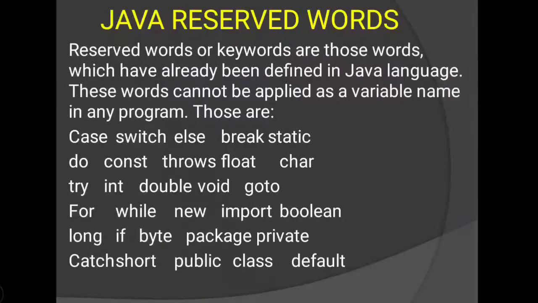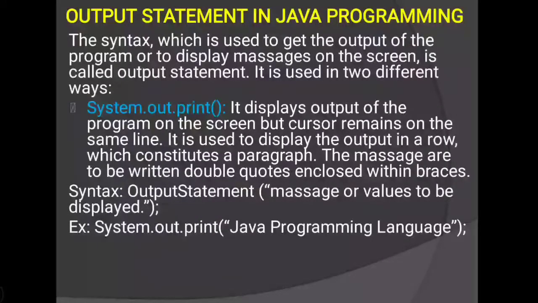Those are case, switch, else, break. All these are reserved words. Using these words we cannot declare a variable. Then next is the output statement in Java programming. The syntax which is used to get the output of the program or to display messages on the screen is called an output statement. When we want to display any output or statement on our standard output device using Java language, at that time we will use this output statement.